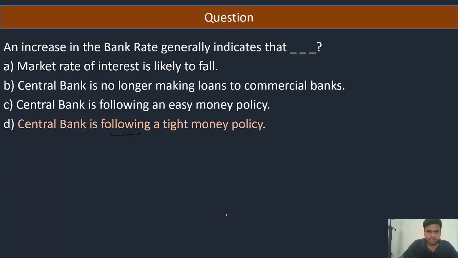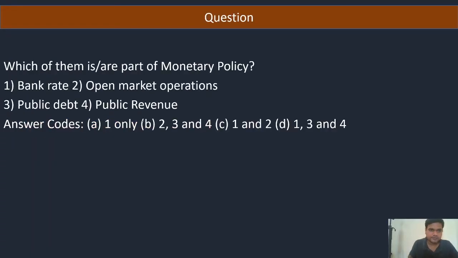The next and last question is: which of them are part of monetary policy? Bank rate, open market operation, public debt and public revenue. Public debt and public revenue are part of fiscal policy, which is brought by our government during the budget session, and bank rate and open market operation are part of monetary policy. So its answer is 1 and 2 only.